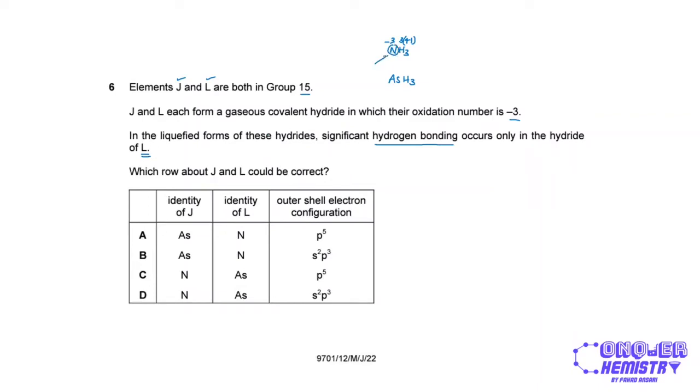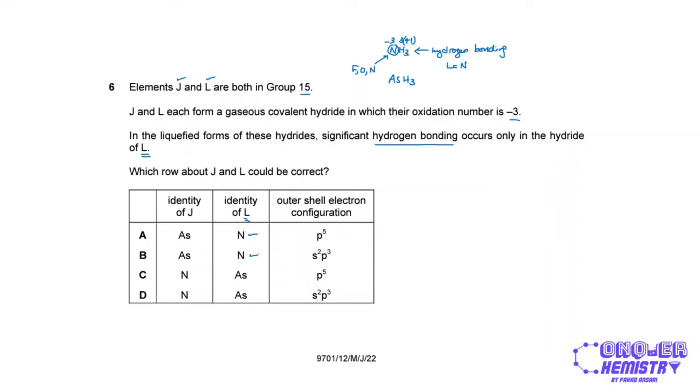In fact, it is amongst the three most electronegative, F, O, and N: fluorine, oxygen, and nitrogen. If we have nitrogen bonded to hydrogen, that will result in hydrogen bonding between the molecules. Because we will have hydrogen bonding in NH3, L is going to be nitrogen. So the identity of L is nitrogen, and it's going to be either option A or B, right?